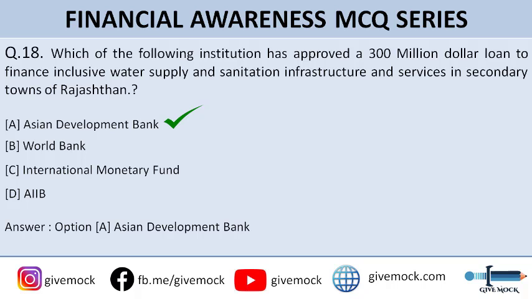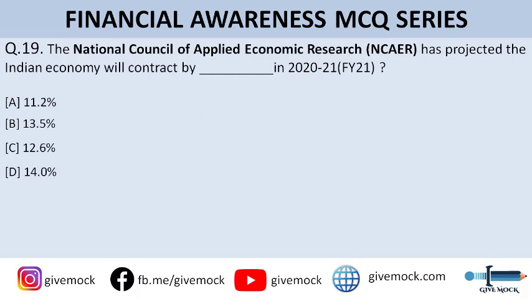All right. Moving on to question number 19. The National Council of Applied Economic Research has projected the Indian economy will contract by dash in FY21. So you can go through the options here. Option A is 11.2%, option B is 13.5%, option C is 12.6%, and option D is 14.0%. The correct answer to this question is option C, that is 12.6%. NCAER ने ये project किया है. They have predicted कि 12.6% से Indian economy घट जाएगी in the financial year 21. All right, India's GDP.